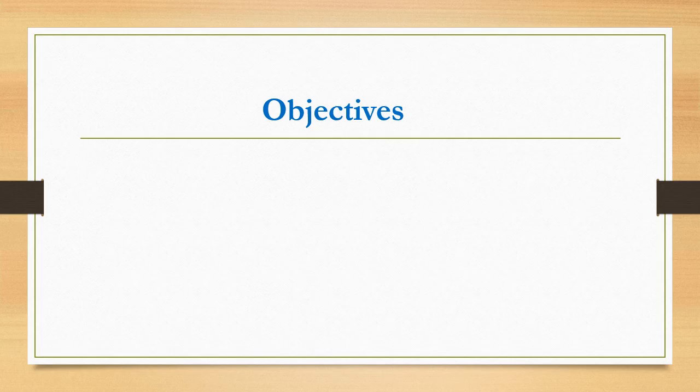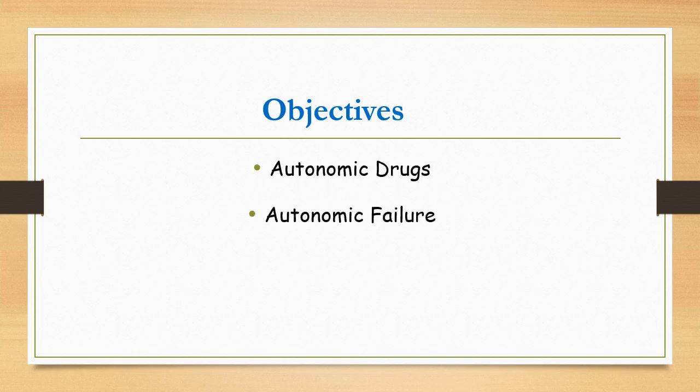Now the various aspects that have to be discussed under this topic include the autonomic drugs, then autonomic failure and the autonomic function test. So the autonomic drugs are the pharmacological part of the autonomic nervous system, and under autonomic failure we have to discuss the various disorders of the autonomic nervous system.